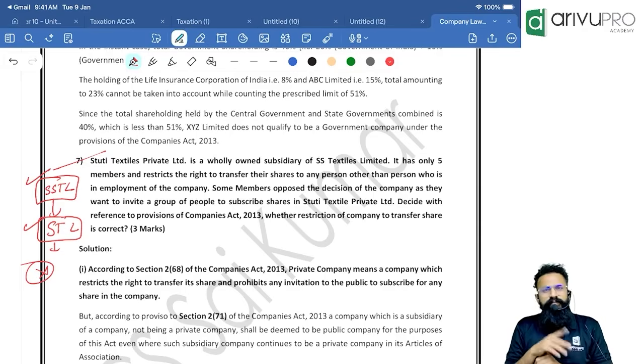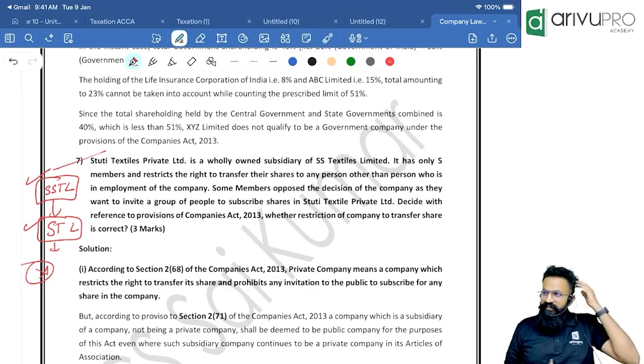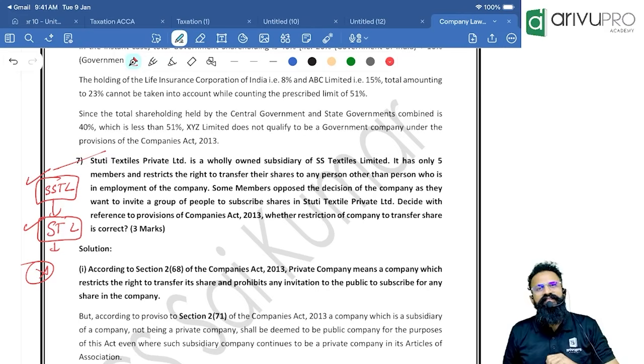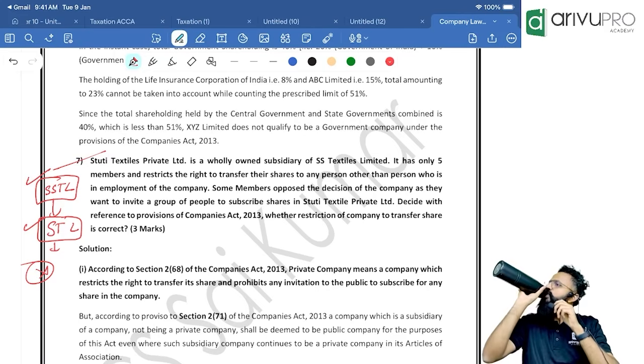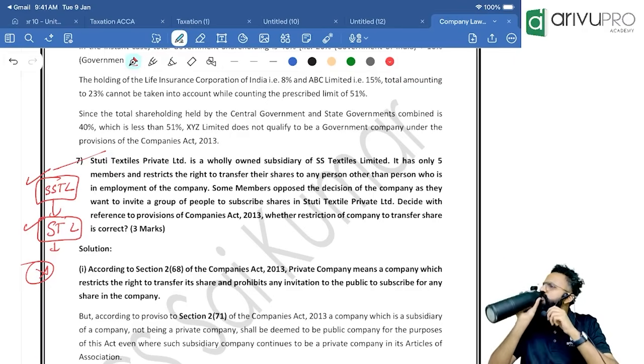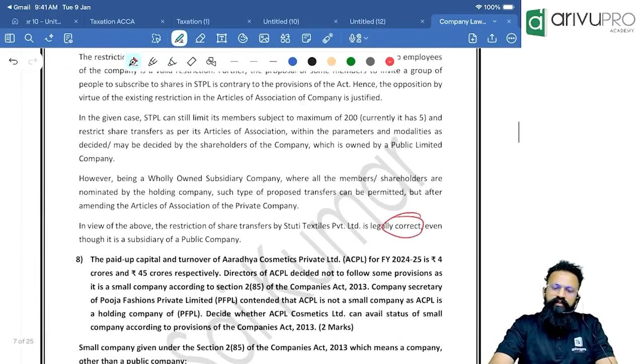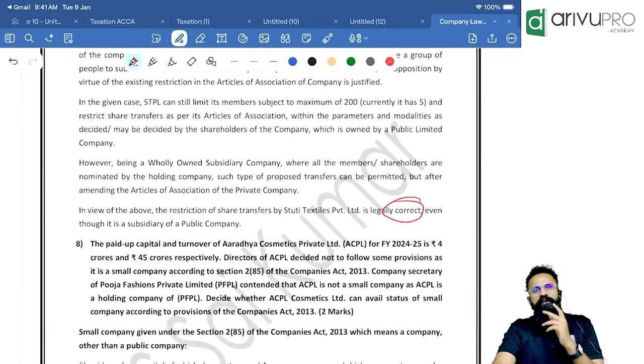If you are a private company, you cannot go for an IPO. Just because you are a deemed subsidiary company, that doesn't mean you can go for an IPO. That doesn't mean you can invite offer from public. All this is still not possible. I hope you are getting it. Hello? Yes. Okay. That is in my point of view, but in an institute point of view, of course, it is very deep for your level. That's why they have given you an alternate answer.